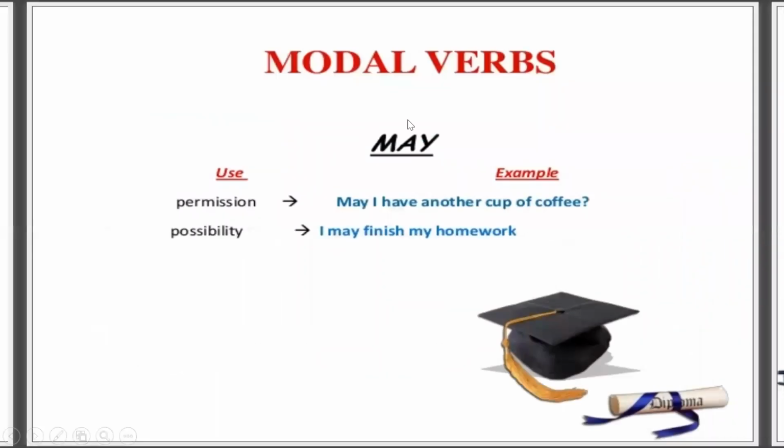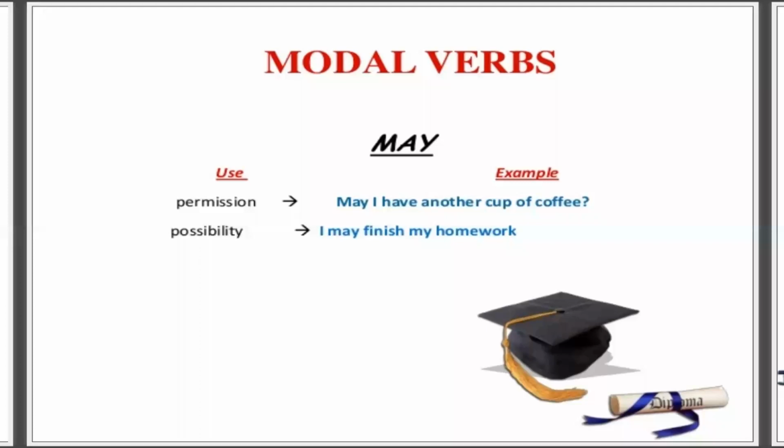Now, a very commonly used modal, which we generally use for blessing and for seeking permission, is may. Okay. May I have another cup of tea? So here you are asking for a polite or formal permission. Formal permission means when you are taking permission from someone who is unknown to you or someone who is senior or elder to you. So when we are taking a formal permission, we use may. For example, when you want to get inside the class, you say, may I come in? Fine. So it is a formal permission.